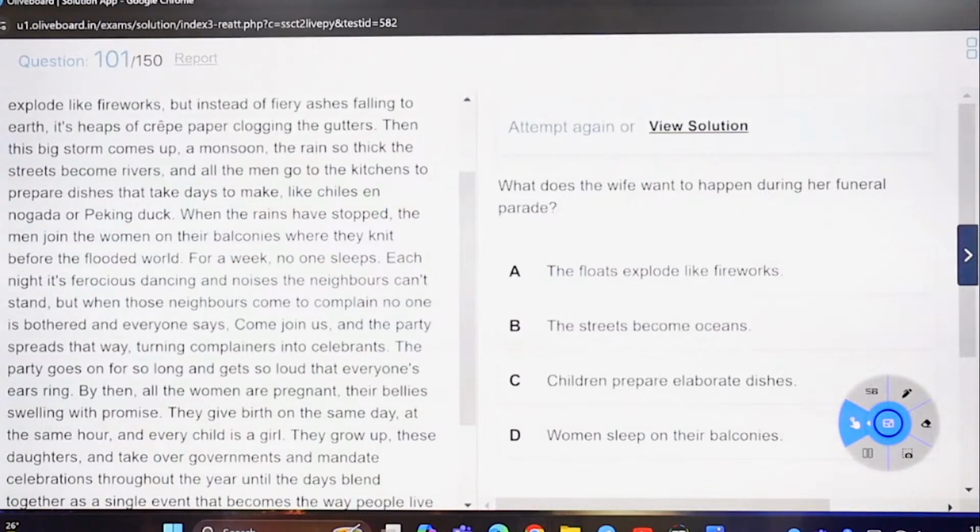Then the big storm comes up, a monsoon, the rain so thick the street becomes rivers. Wow. And all the men go to the kitchens to prepare dishes that take days to make. Whoa. Like chiles en nogada or Peking duck. Don't even know the meaning of this. When the rains have stopped, the men join the women on their balconies where they knit before the flooded world. Knit before the flooded world because it had been raining for days. So it's the flooded world now. Okay.